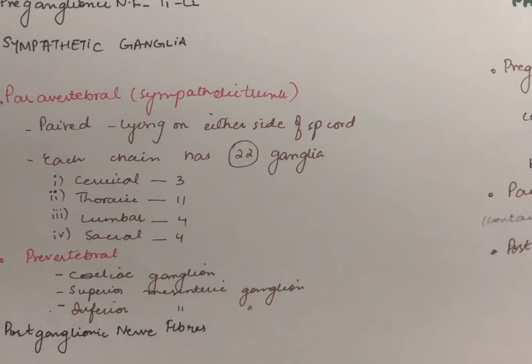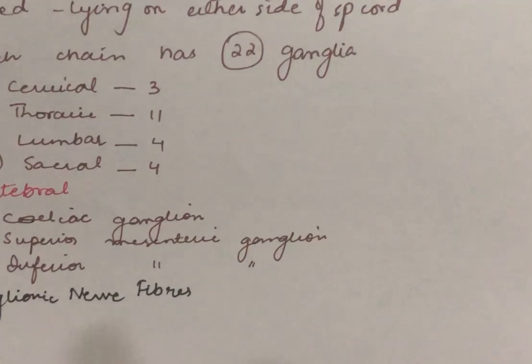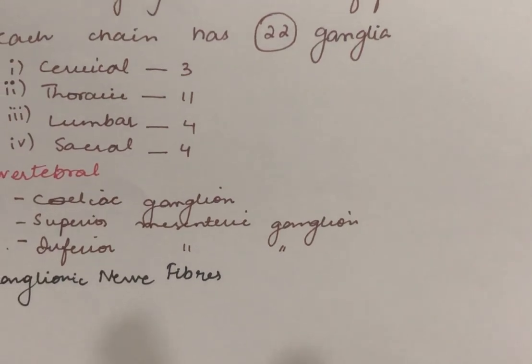So we'll discuss the prevertebral first. There are three main ganglia: the ciliary ganglion, the superior mesenteric ganglion, and the inferior mesenteric ganglion.